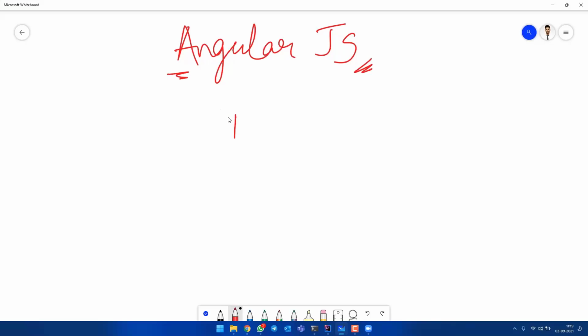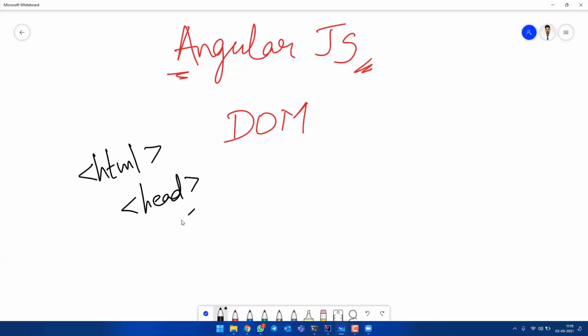There's a concept called DOM. I don't know how many of you have heard about DOM. DOM is nothing but the document object model. Whenever you write some HTML, how do you write it? You write html, then you write some header or title, and then we add some body, and then we close them, right? In this way.